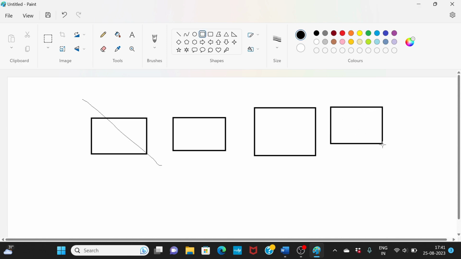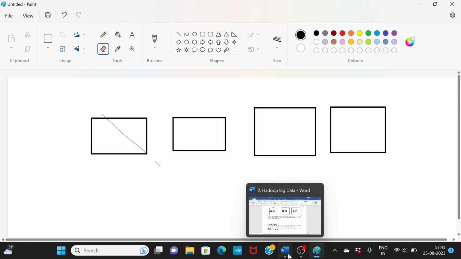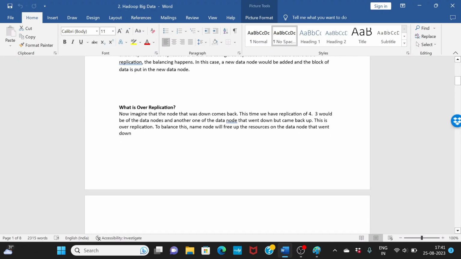To balance this, you added one more node, so now this is balanced. Now what happens if this node comes back live? This node is no longer down, it is coming back. Now you have 1, 2, 3, 4 replication. You started with 3, but now you have 4 nodes, so 4 replicas. That is what is called over replication.